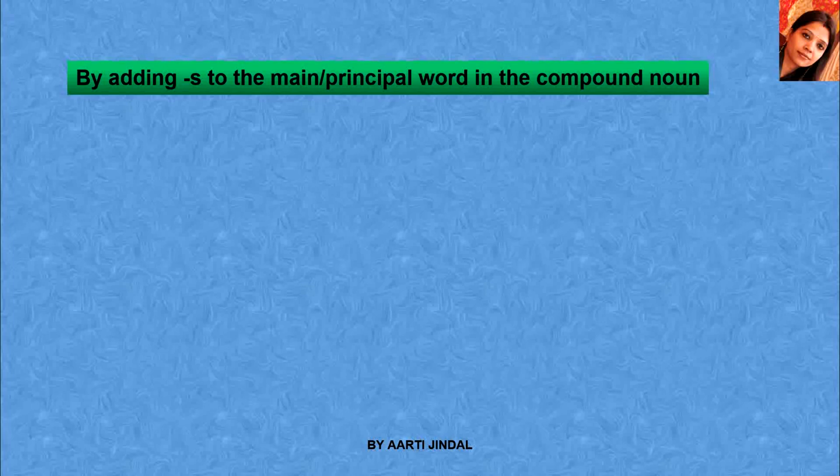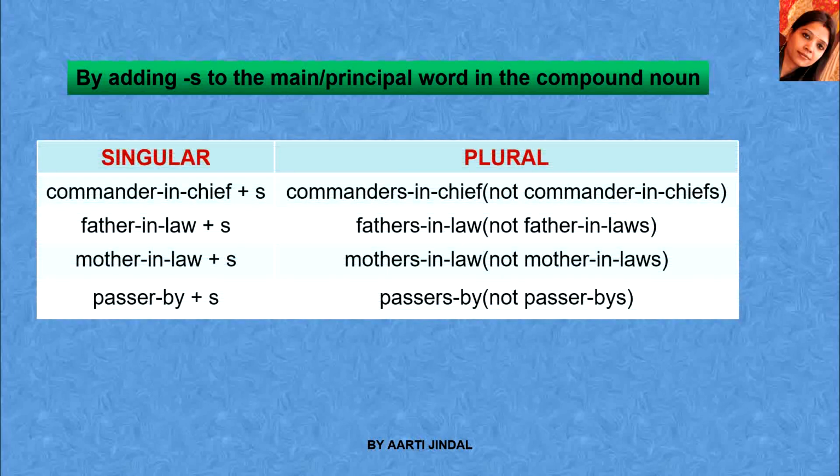The next way is by adding s to the main or principal word in compound nouns. So what are compound nouns? Compound nouns are those nouns with more than one word. An example is commander in chief. We can see that we have three words, so this is a compound noun, and we add s to the principal word. In this compound noun the principal word, or the main word, is commander. So we will add s to this word. Whenever we are forming the plural of compound nouns, we have to add s to the main word only. So commander in chief plus s will be commanders in chief. It will not be commander in chiefs.